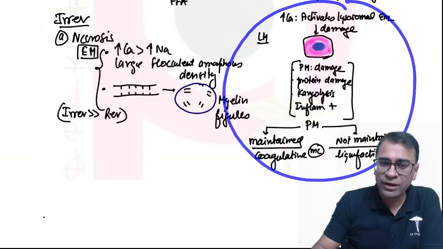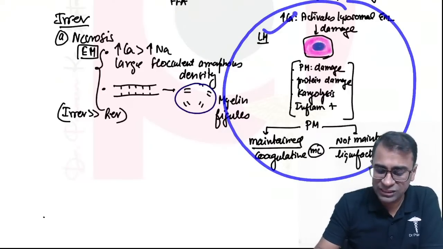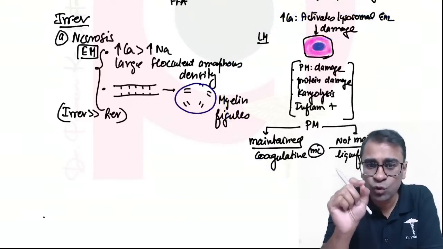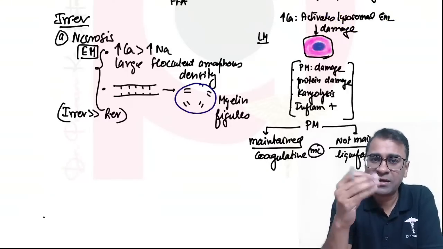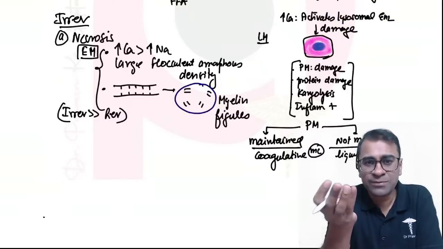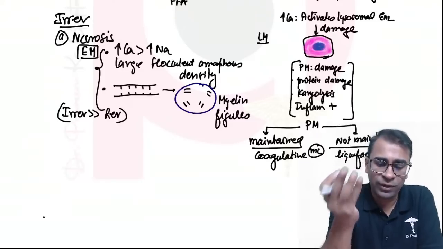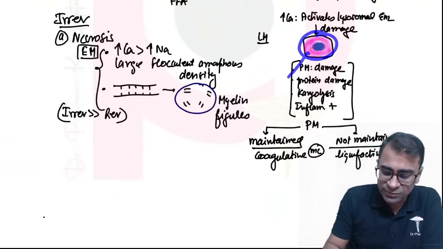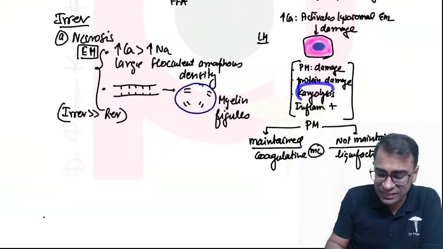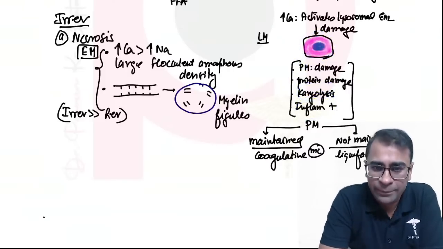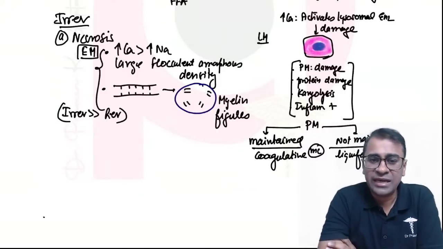Now, in light microscopy, what happens because of the high calcium, which activates the lysosomal enzymes? This question will come. It will activate 4 enzymes: ATPase, protease, phospholipase, and endonuclease. So cell size will increase. There is protein damage, which stains pink in color, and there will be karyolysis. Inflammation will be present in these cases.